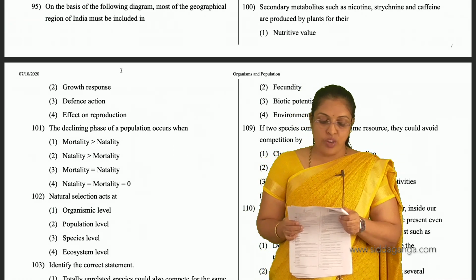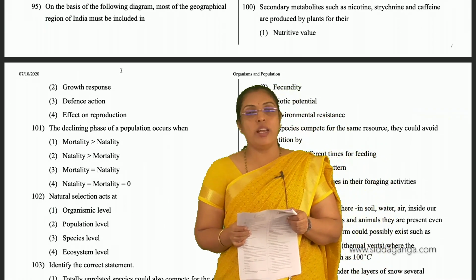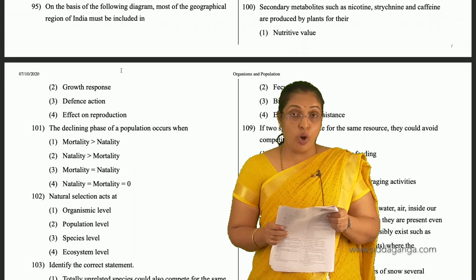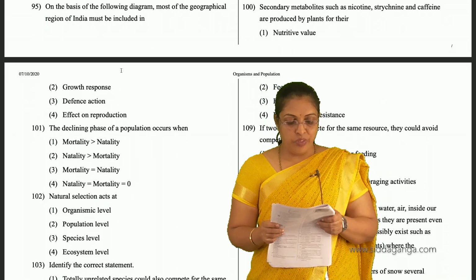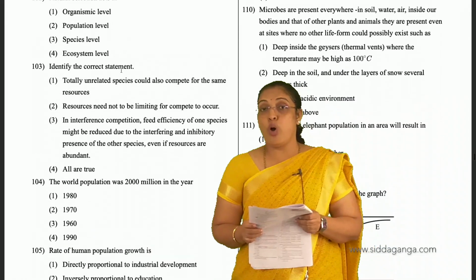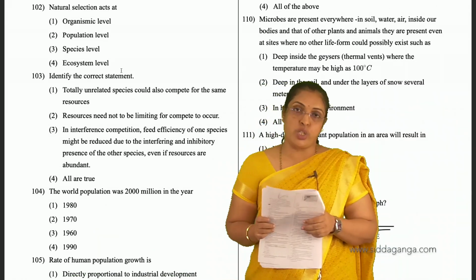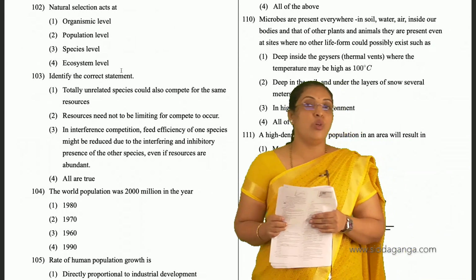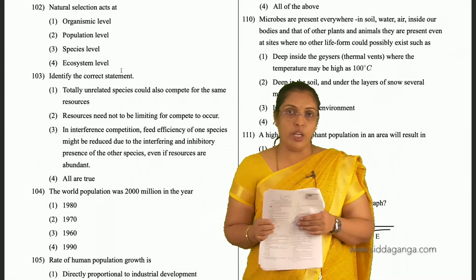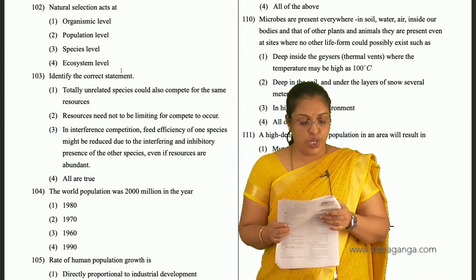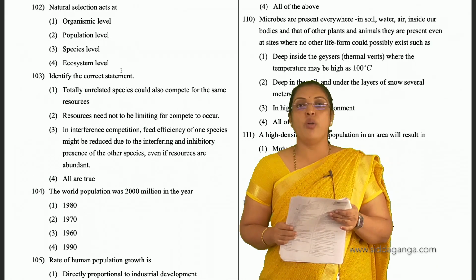So the declining phase of population occurs when mortality is more than natality. For 101, first is the answer. And natural selection acts at the population level only, not at a single individual. So natural selection acts at population level. Second is the answer for 102.